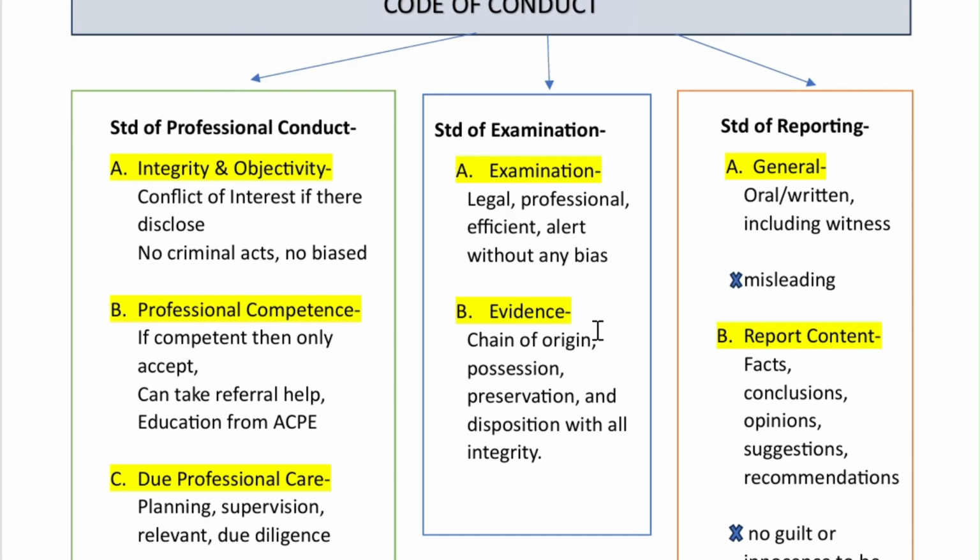Okay, so we'll first see the examination standard. In the examination standard, there are two parts. First of all, he does the examination of the books of accounts, right? The examination must be done professionally, legally, and efficiently. He has to be very alert and work without any bias. He has to examine all the books and all the records.